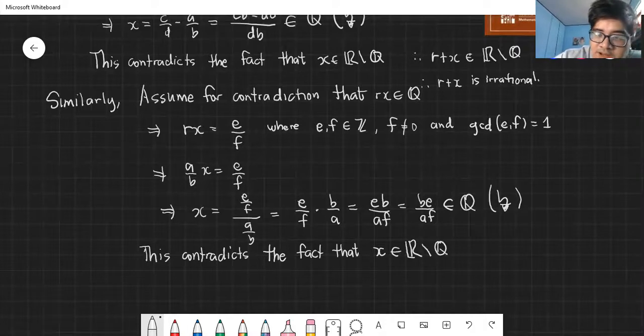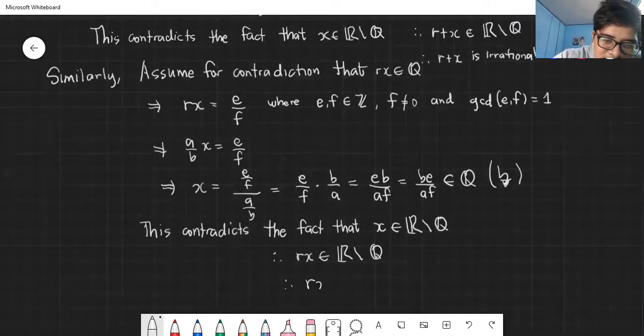Ganito pala symbol na irrational, ha? Tinatanggal mo yung R dun sa set Q, yung rational. Ibig sabihin, if X is irrational, this is a contradiction. Ano yung nagkamali? Yung initial assumption mo na ito. Kung hindi siya Rx is rational, ano siya? It is, therefore, Rx is indeed irrational. And as the dog is barking, therefore Rx is irrational.